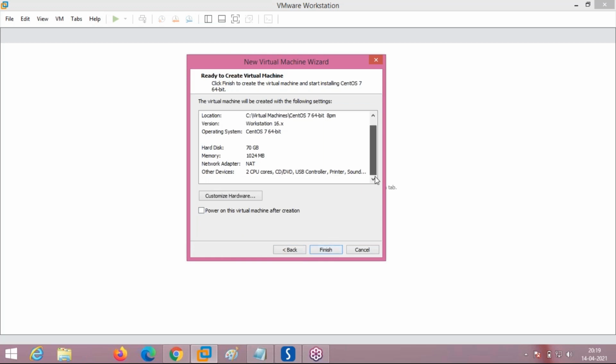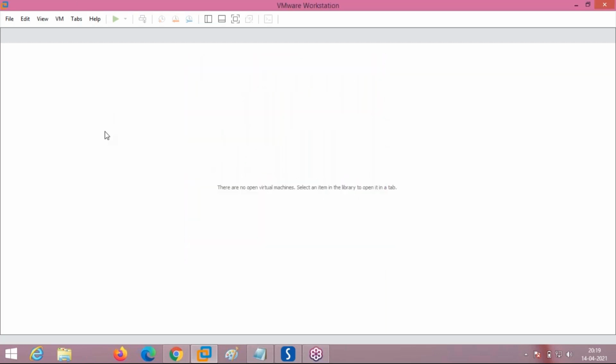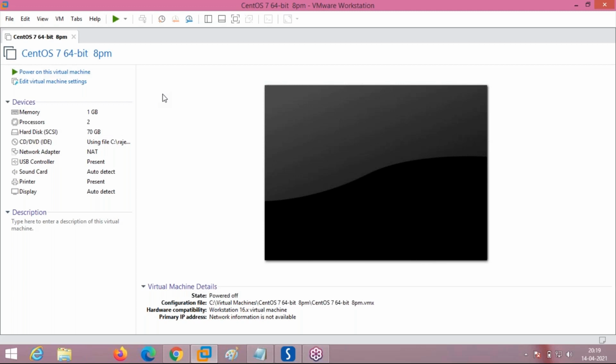Now these are the settings which I have made. All these things will be set up for this virtual machine. Press finish and a window opens. Here are all the devices connected to this virtual machine, which is CentOS 7 64-bit, the name of the virtual machine, and these are the different details.